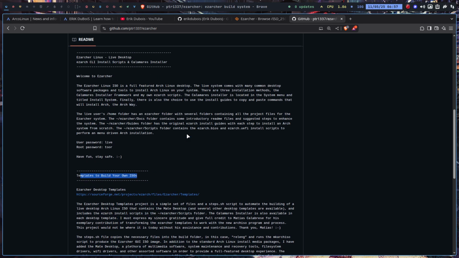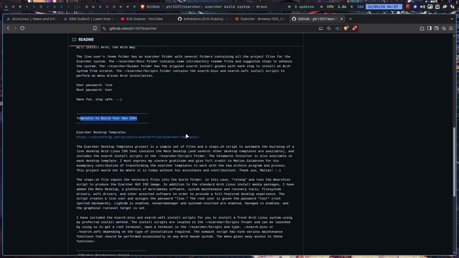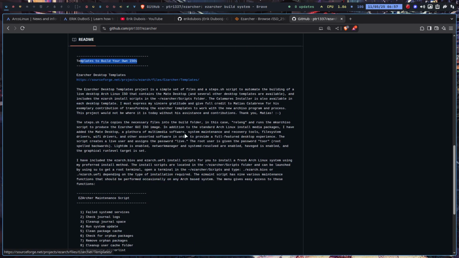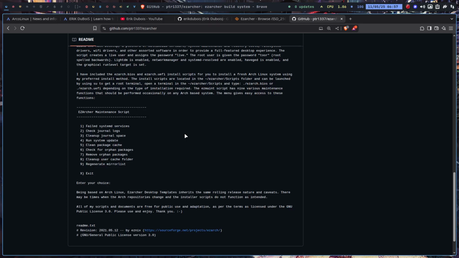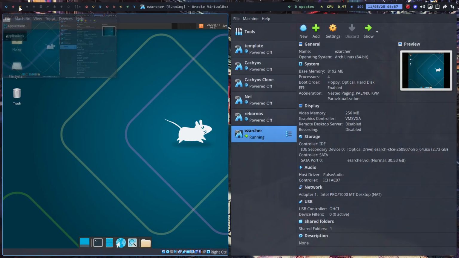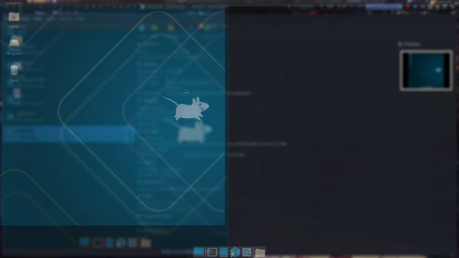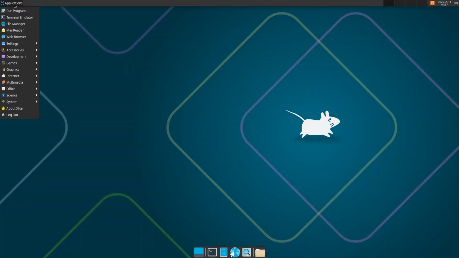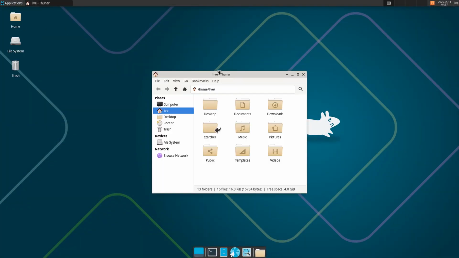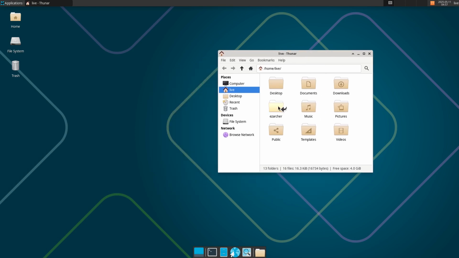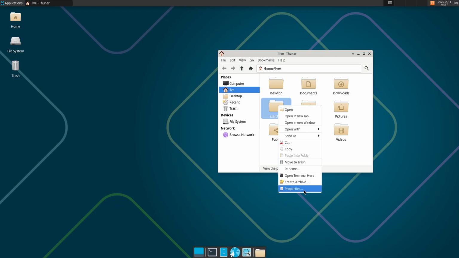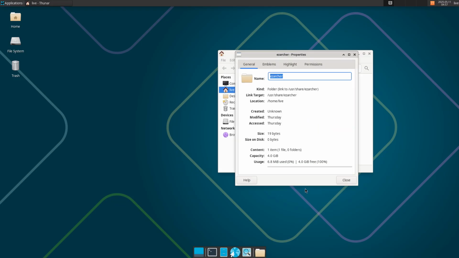I just want to install Arch. Okay, let's look around. So there's a script somewhere. File manager. Ezarcher is pointing to usr share Ezarcher.